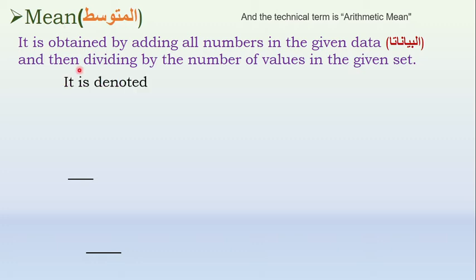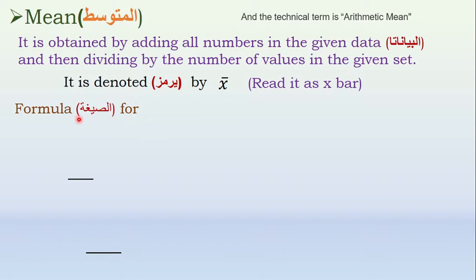It is denoted by X bar. This is the translation of denoted. You have to read this as X bar. Formula, this is the translation for formula. Formula for finding mean.